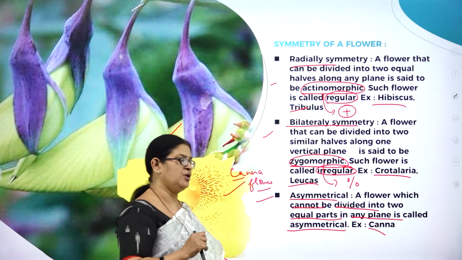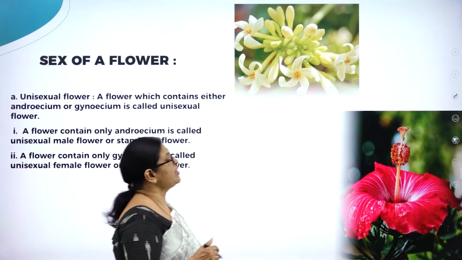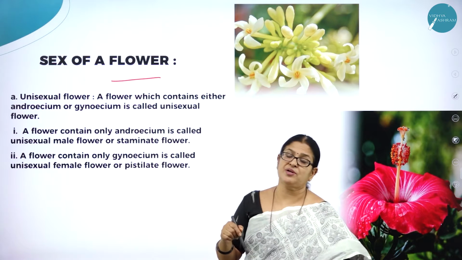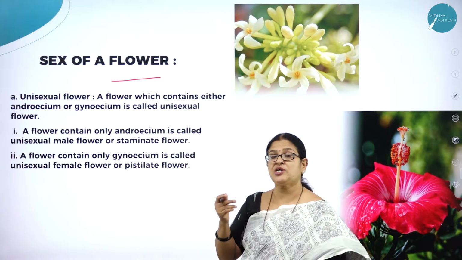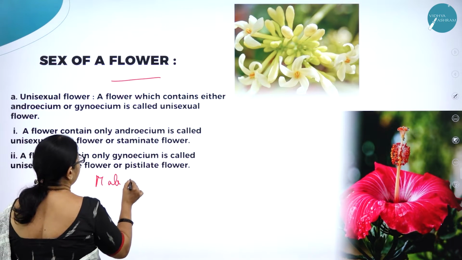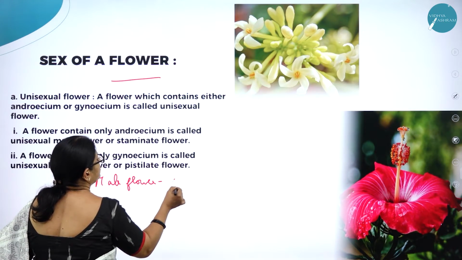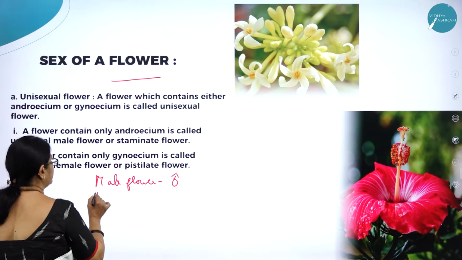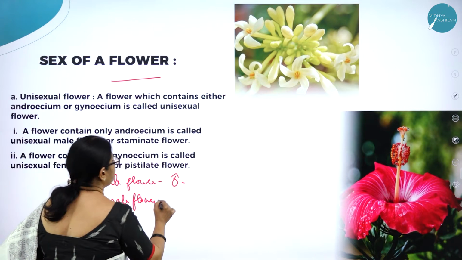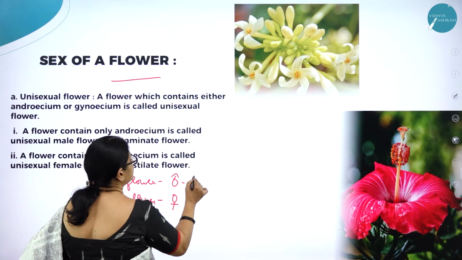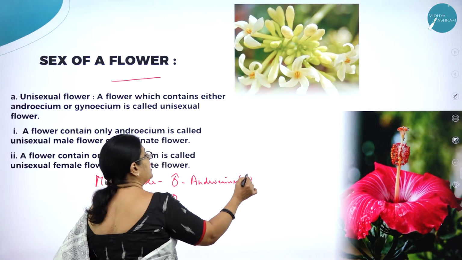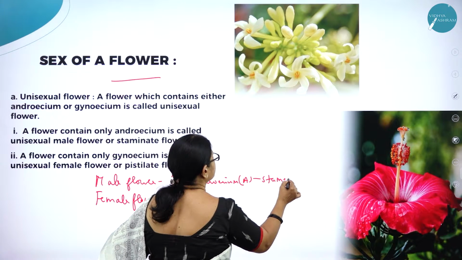Example, Crotalaria and Leucas. Moving on to the next, that is sex of a flower. I think you have already come across this in sexuality. Sexuality of a flower, that is male and female. Male flower, we use a symbol like this. Female flower. So what is a male flower? That is which has androecium, that is A, and the units called stamens.